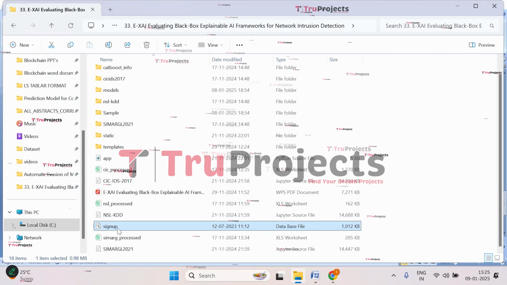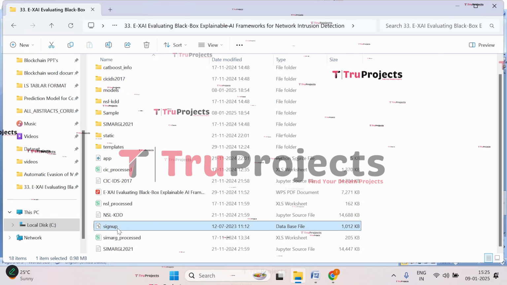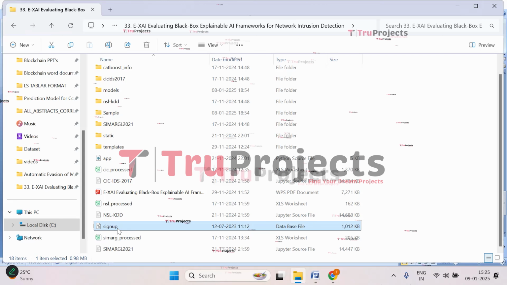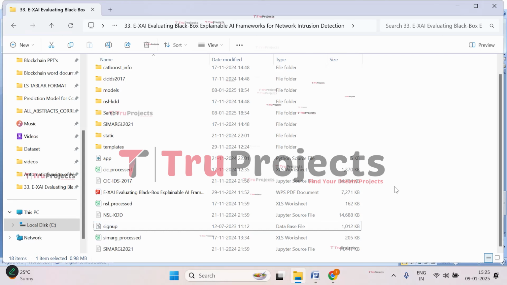And this is the signup.db file. This file is a database file which is used to store the user information. This is all about the code folder.